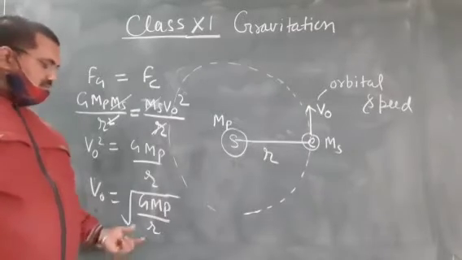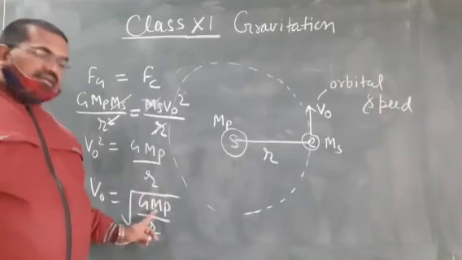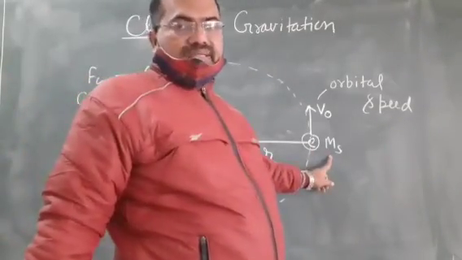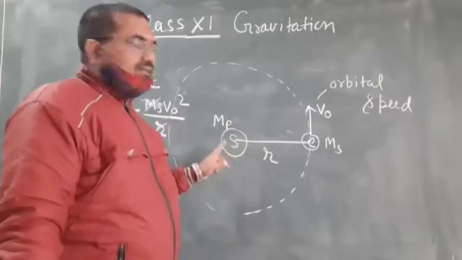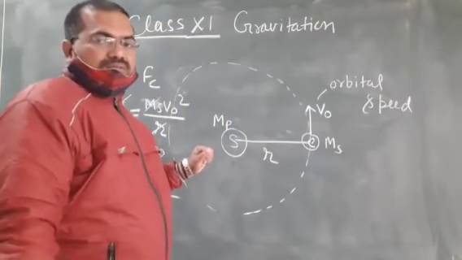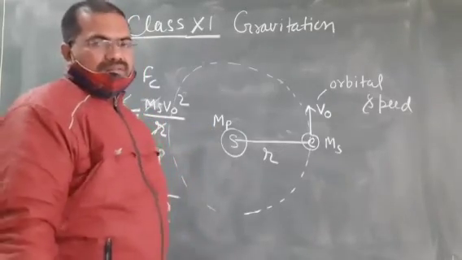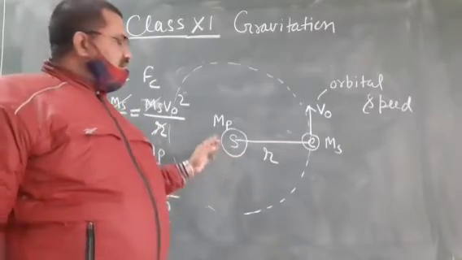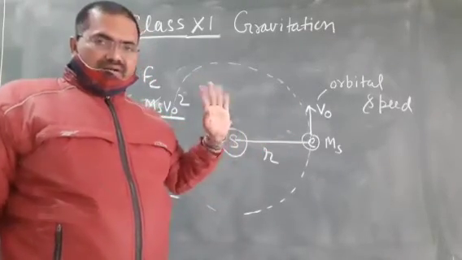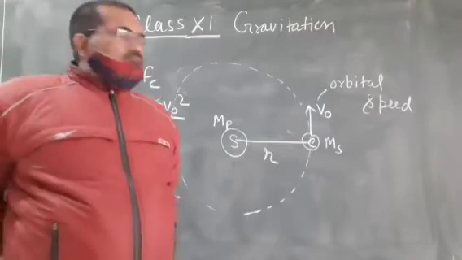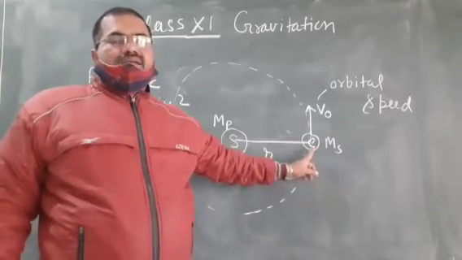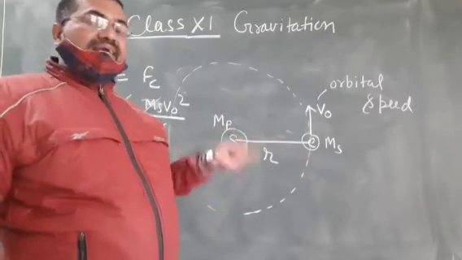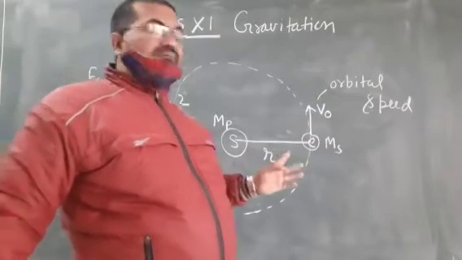Here the mass of the satellite is Ms and the mass of the Sun is considered as Mp, mass of planet. So this is the general formula for any satellite revolving around a planet. Here the planet is Sun and the satellite is Earth. In another case, like the Moon revolving around the Earth, Earth will be the planet and Moon will be the satellite.